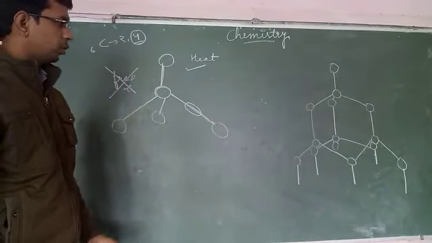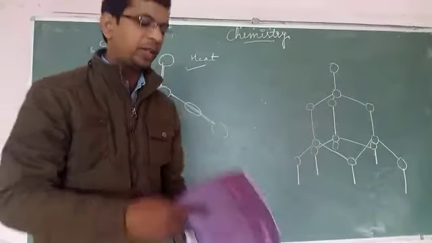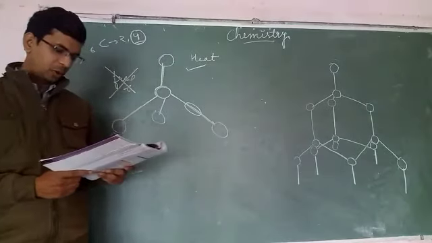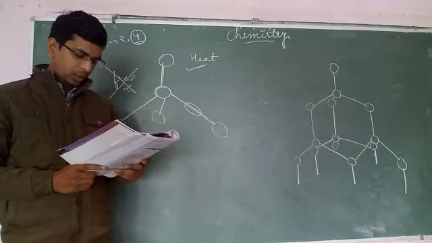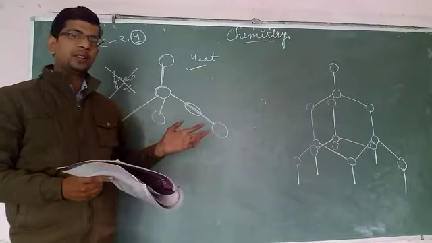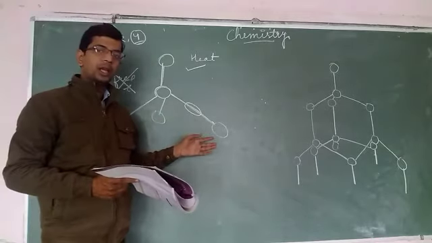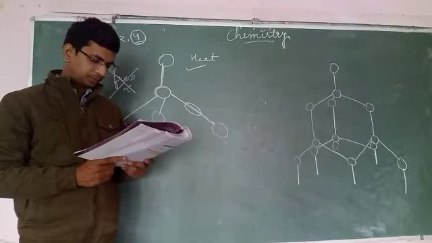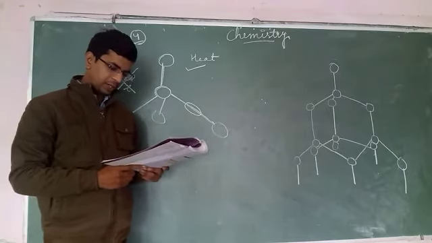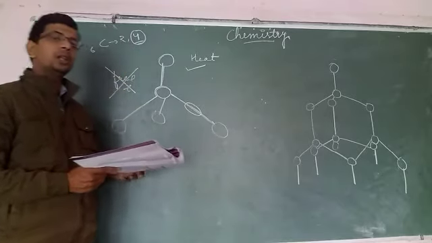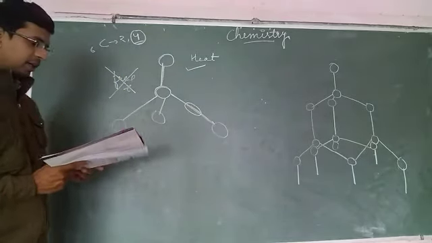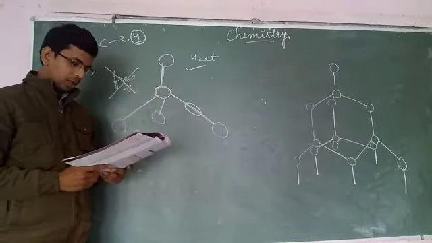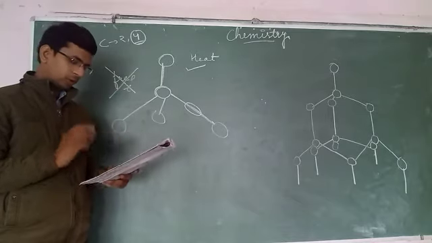About its structure, we know. Now there are some properties given in our book. In this book, page number 105: diamond is the purest form of carbon. Okay, we know. It is a very hard material. Yes, it is very hard because of its structure, and in fact it is the hardest natural substance known. Pure diamond is colorless and transparent. However, if some impurity is there, it may contain some colors, for example brown, red, green or blue. If the impurity is there, it can show the color.